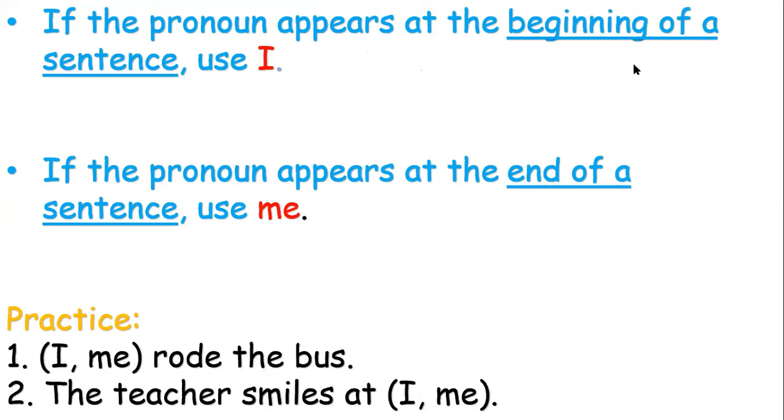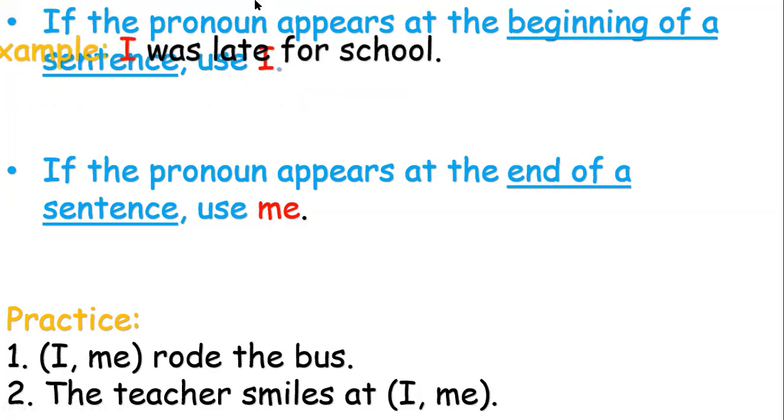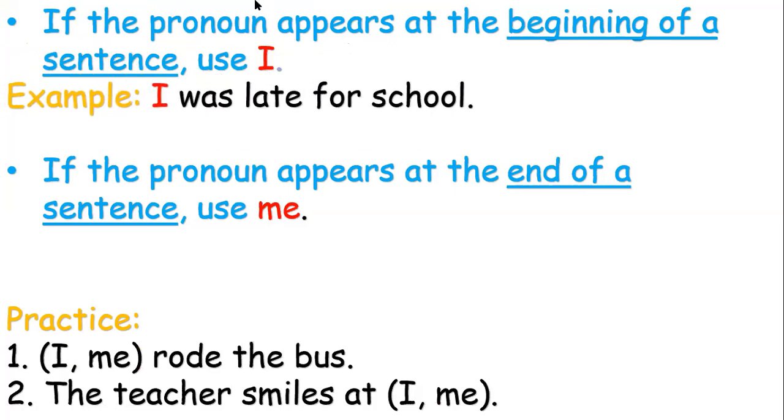Now, if the pronoun appears at the beginning of a sentence, we have to use I. For example, I was late for school.